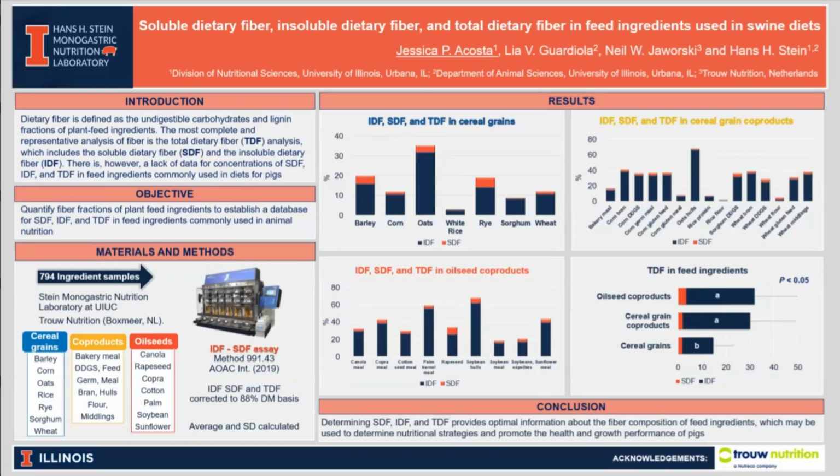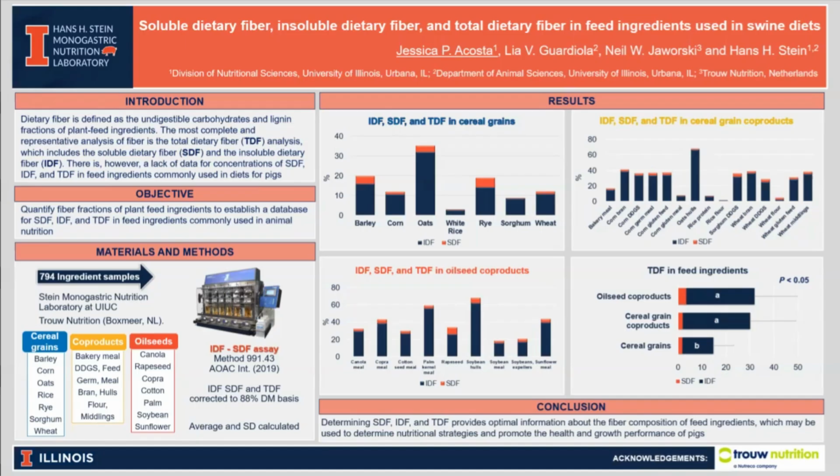In the ASAS Midwest meeting about soluble dietary fiber, insoluble dietary fiber, and total dietary fiber in feed ingredients used in swine diets. I would like to begin by explaining that dietary fiber is defined as the undigestible carbohydrates and lignin fractions of plant feed ingredients. The most complete and representative analysis of fiber is the total dietary fiber, or TDF analysis, which includes the soluble dietary fiber, SDF, and the insoluble dietary fiber, IDF, as I will refer to them for the rest of the podcast.